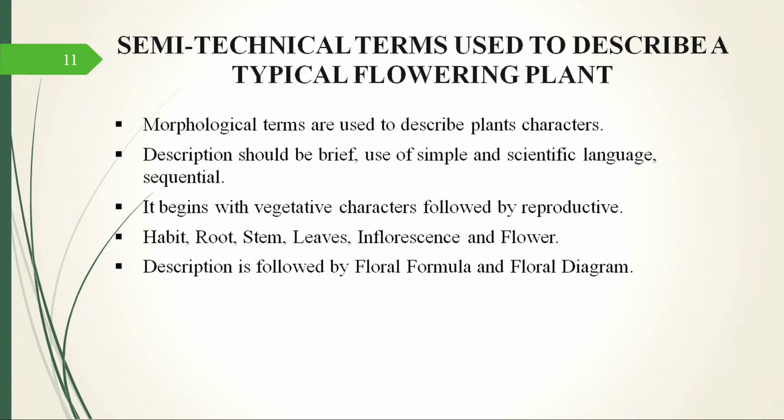So these morphological terms are used to describe characteristics in plants, and they are very important because there is a lot of variation in plants. Very closely resembling plants can differ greatly. You would be surprised that the grass that we see in garden lawns and the bamboo belong to the same family. So they are so different.